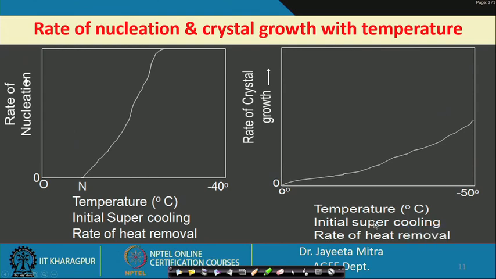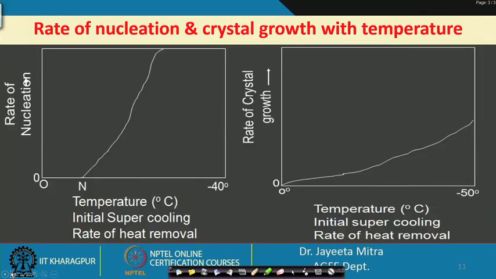And here in the second picture we can see the rate of crystal growth with temperature. Once the crystal growth has occurred, because nucleation occurred lower than 0 degrees, however, once the formation of ice has been done, it will start from 0 degrees and it will go down to as low as minus 40 or minus 50, because as the water freezes, solute concentration increases.